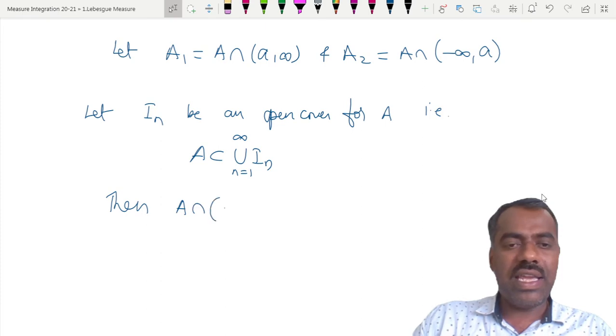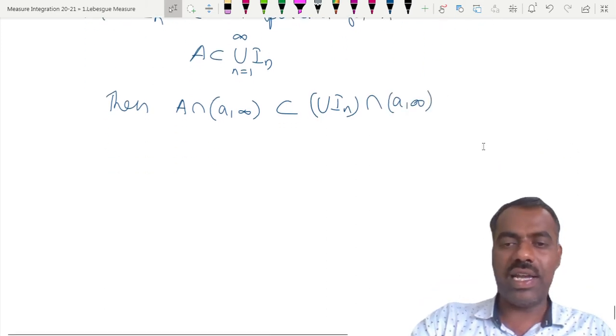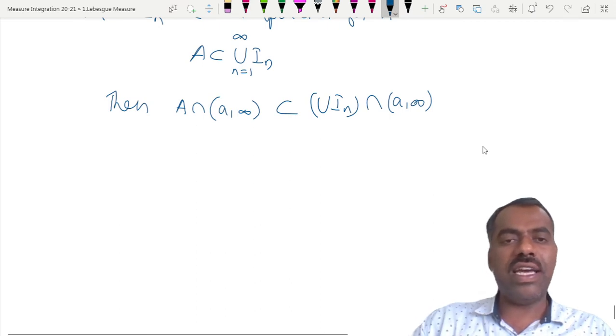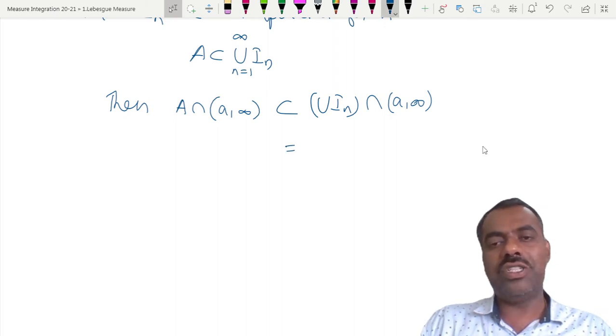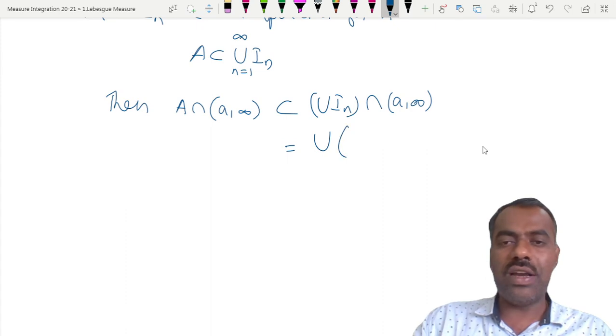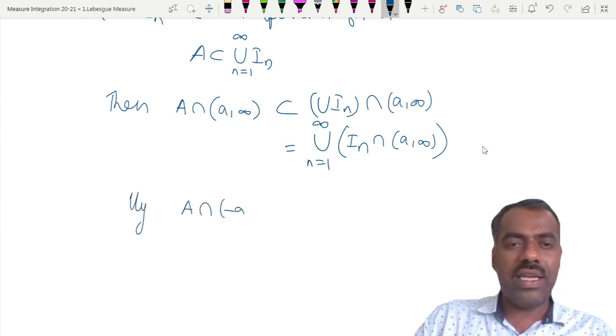Then A intersection (a, infinity) is contained in the union of I_n intersection with (a, infinity). If A is contained here, then the intersection is contained in this. But this is same, by distributive property, as the union of I_n intersection (a, infinity). Right? Similarly, what is this? A intersection (minus infinity, a).